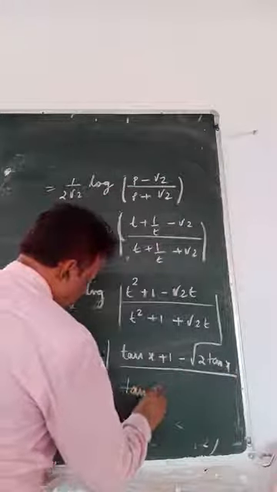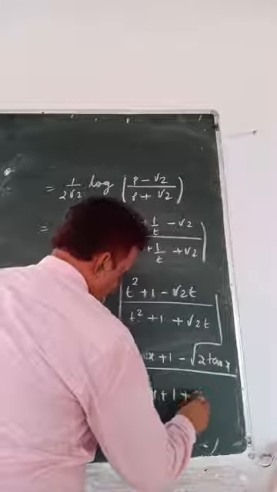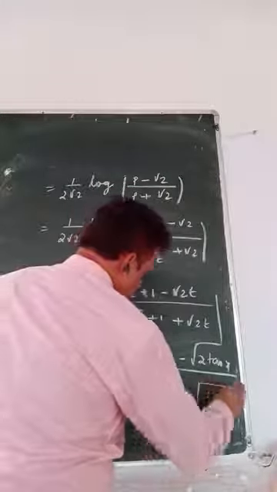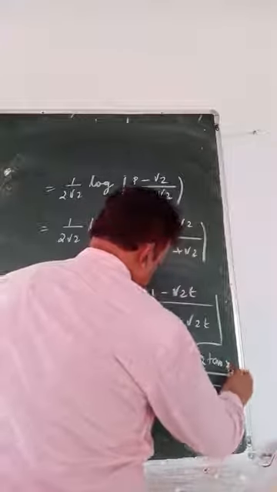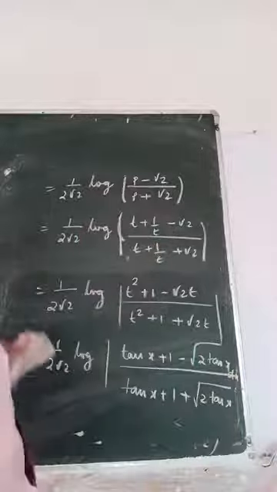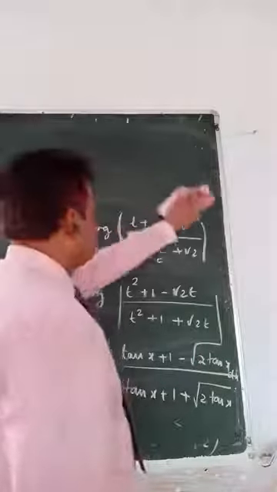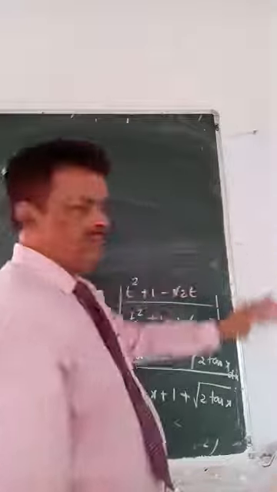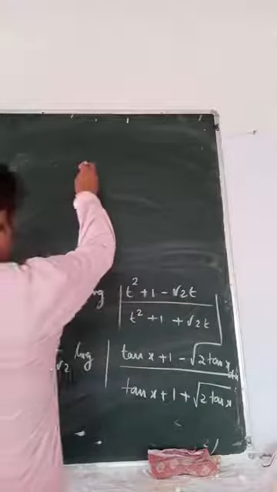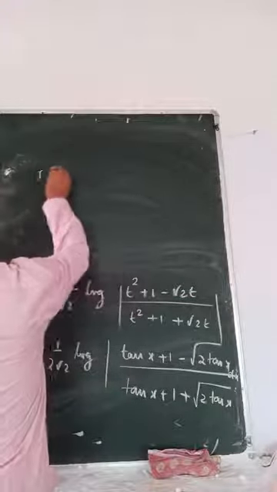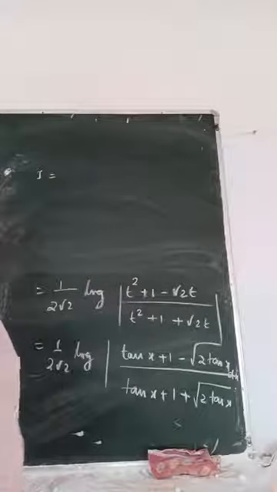Tan x plus 1 plus root 2 tan x. So that is I equals to I1.